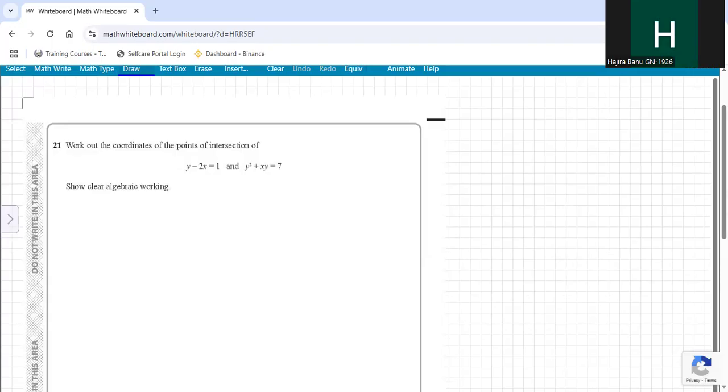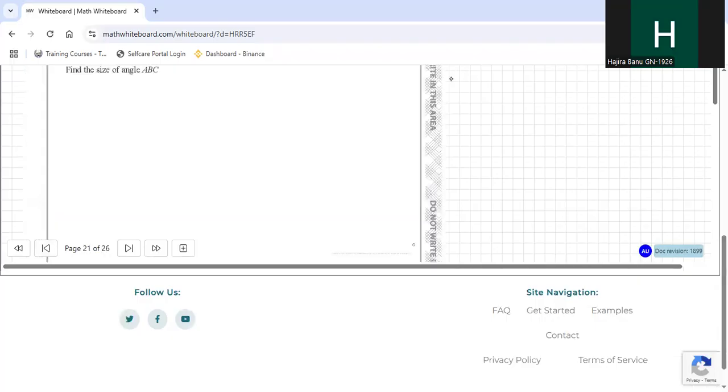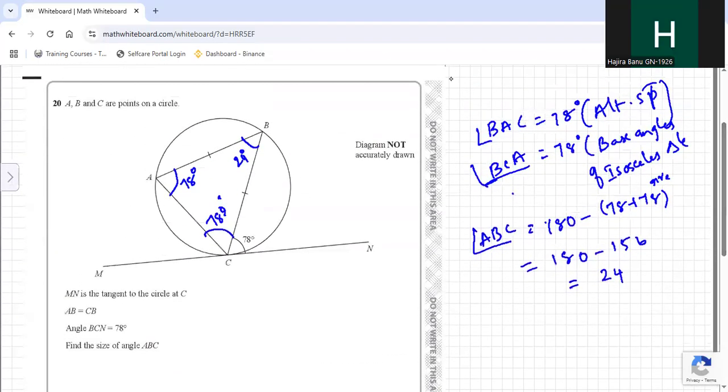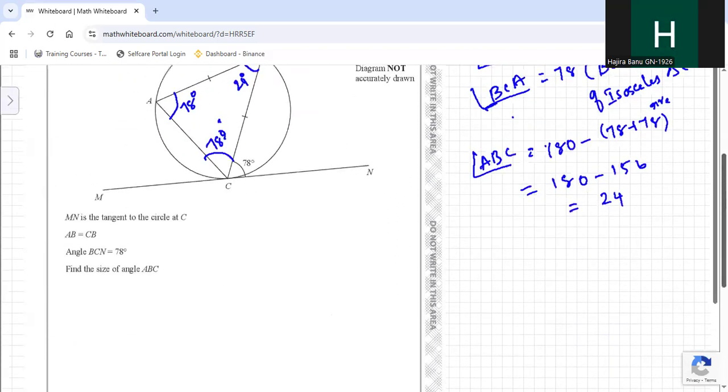I am waiting. Copied? Do let me know after copying.